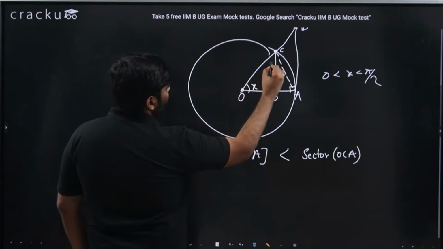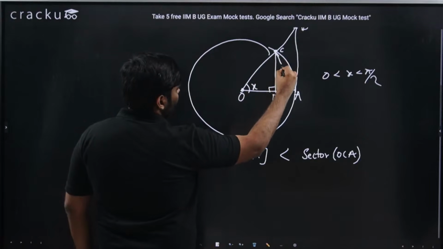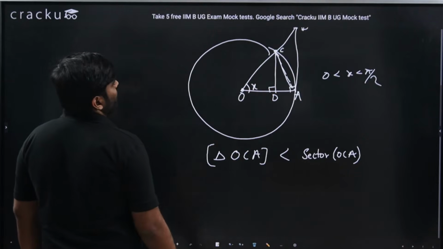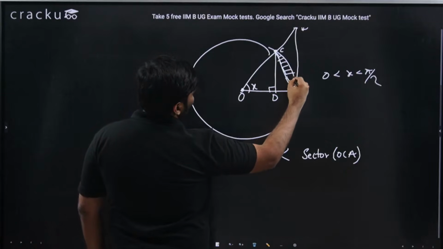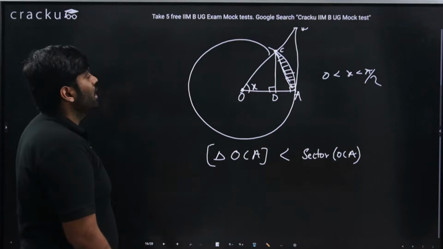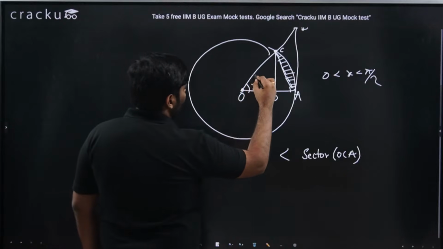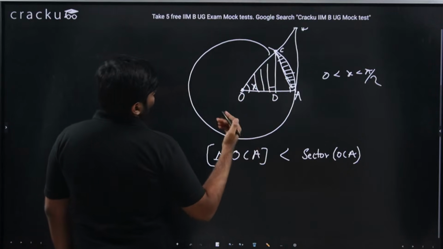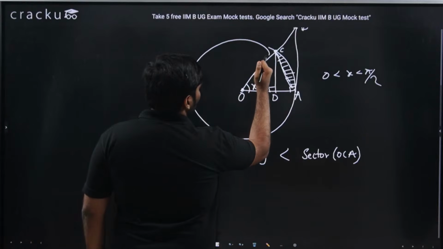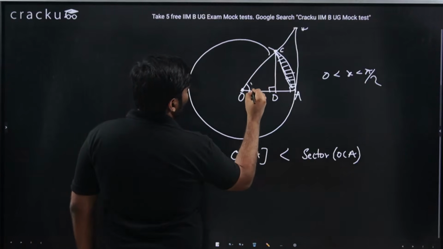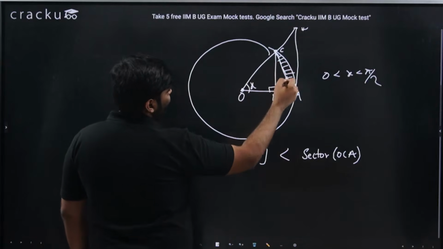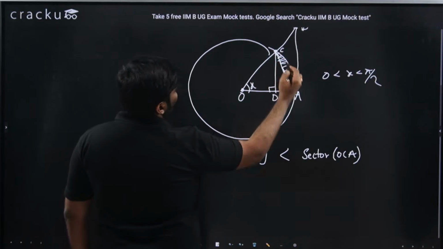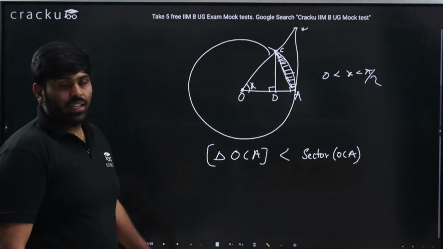This is the triangle OCA, the line which we have joined in this way, whereas the sector has this additional shaded area including OCA, because the sector is this entire area. When I talk about only triangle OCA, its area is less than the sector area, because the additional area is the shaded one for the sector.